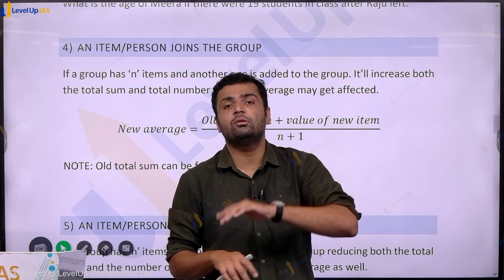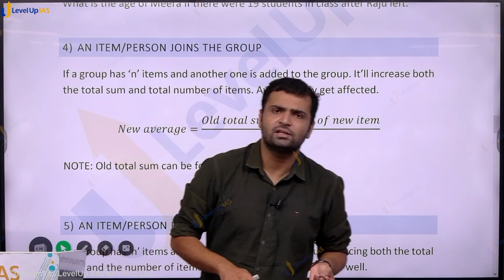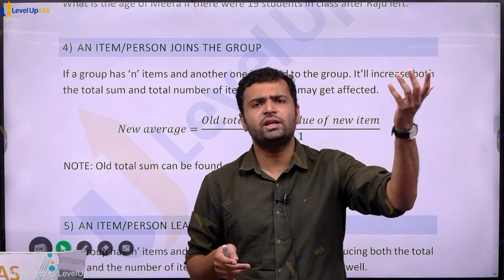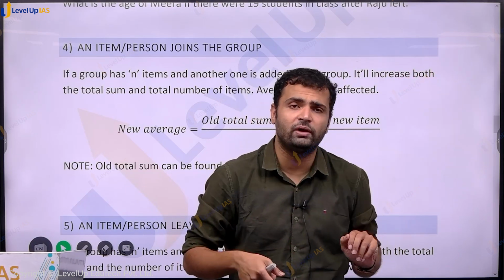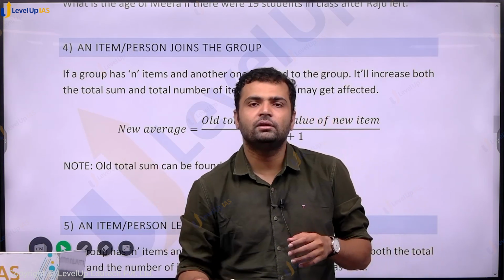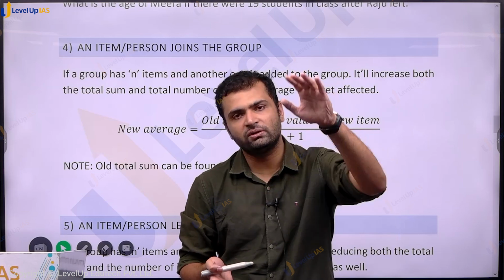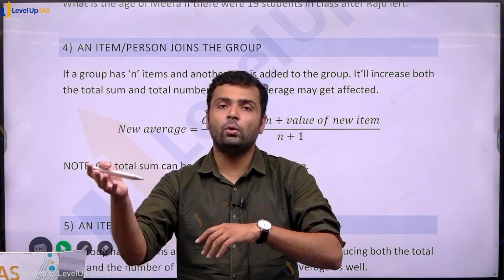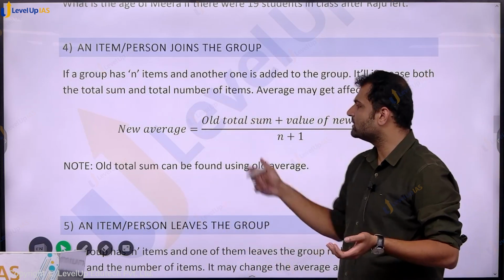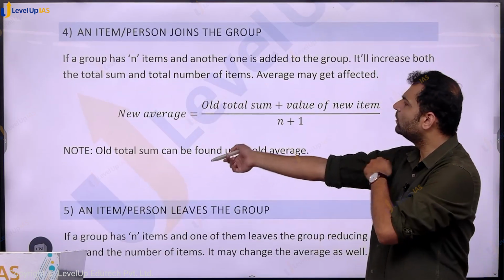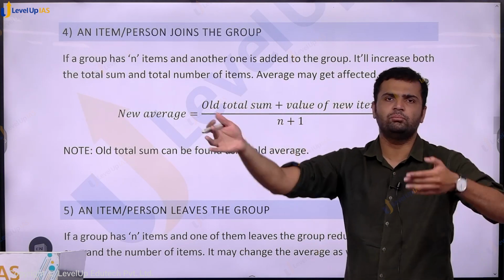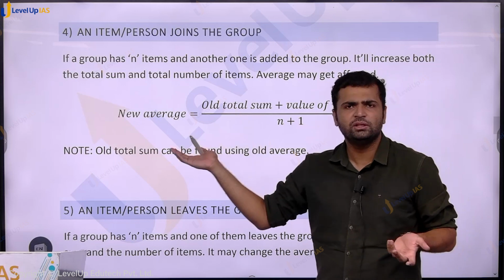So both numerator and denominator have increased. What happens to the average? That depends on whether the new person is more than the old average or less than the old average. If the new person that gets added has a value less than the old average, he or she will try to bring down the average. If the new person is more than the average, he will try to uplift the average. Old sum can be found out using the old average. So the new average is equal to the old sum plus value of new item, divided by n plus 1.